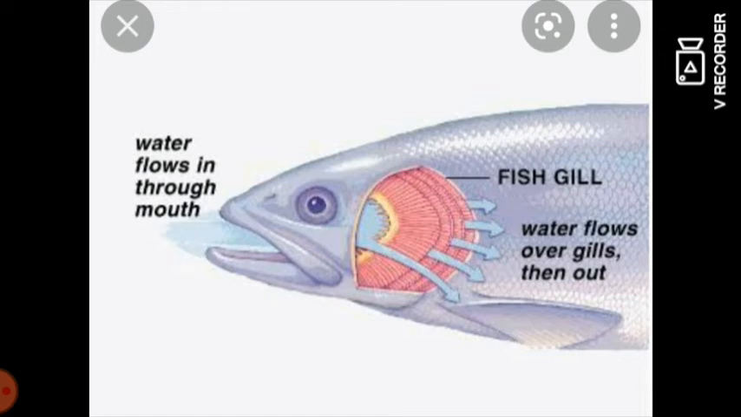You can see in the pink color, right? And they are made up of a large number of thread-like structures that are called capillaries. What is the name of that? Capillaries. Which are well supplied with blood vessels. That is why it is red in color. So these gills help in the exchange of gases.